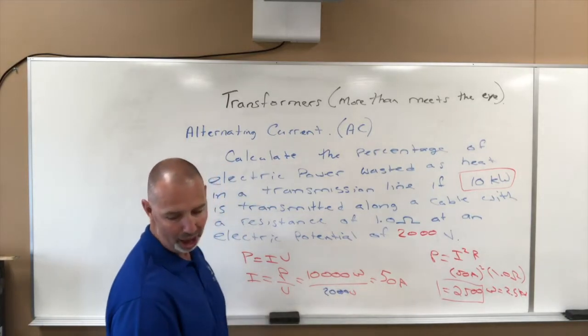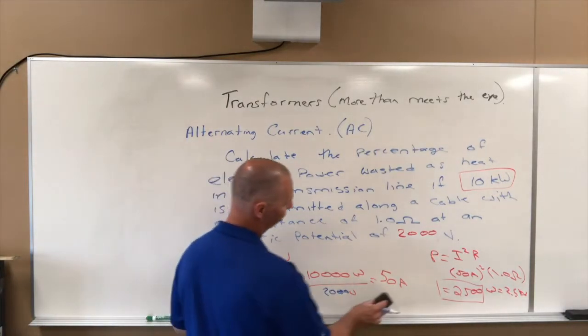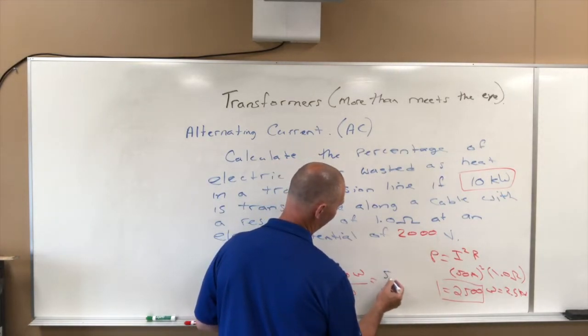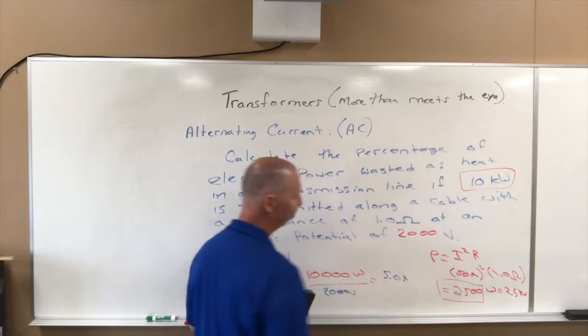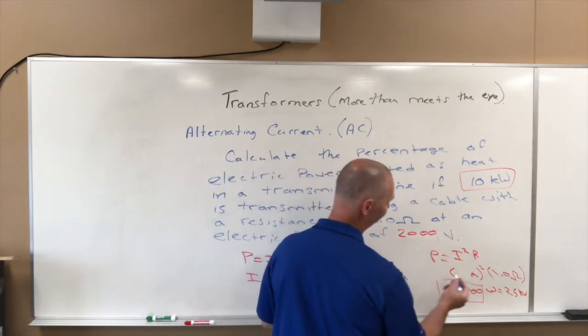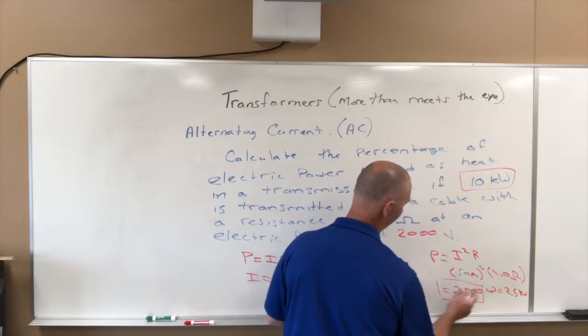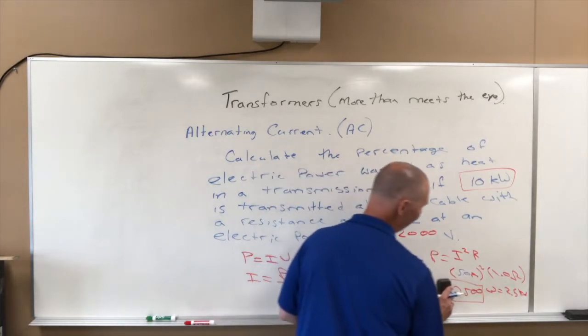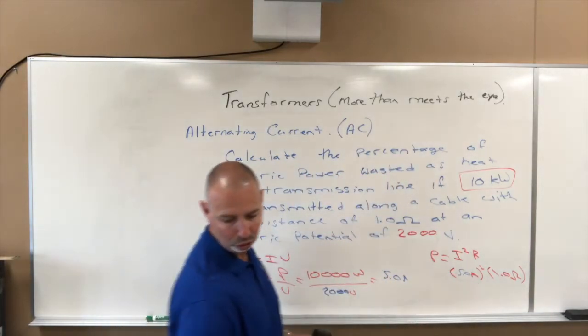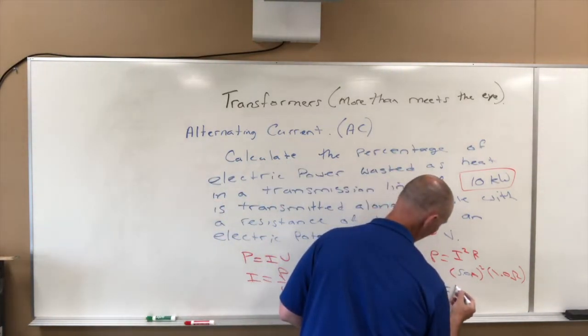If I do that, then the current here is no longer 50 amps, it is 5 amps. And if I change this 50 to 5 amps, instead of 2,500 watts being lost, we will lose 25 watts.